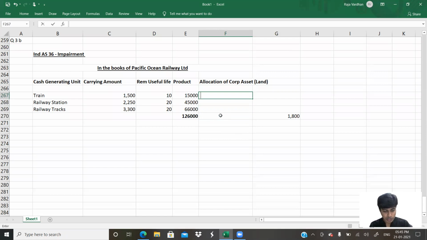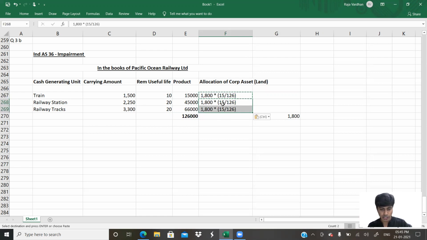So what I'm going to do is 1800 multiplied by 15 divided by 126. That is what I'm doing, guys. So this 1800 multiplied by 15, that is 15,000 divided by 126,000. Same thing is what I'll do for these two also.